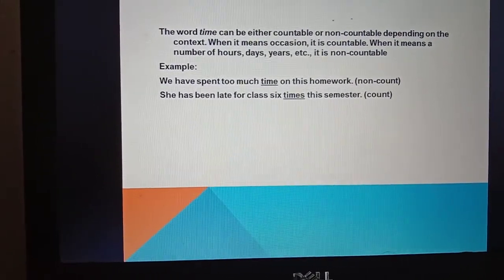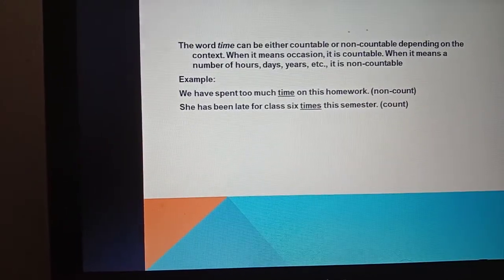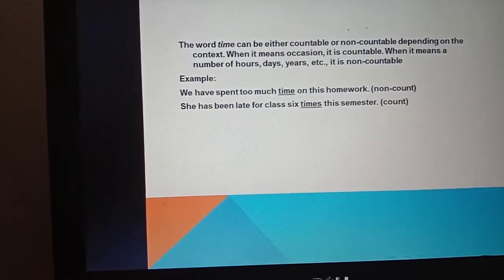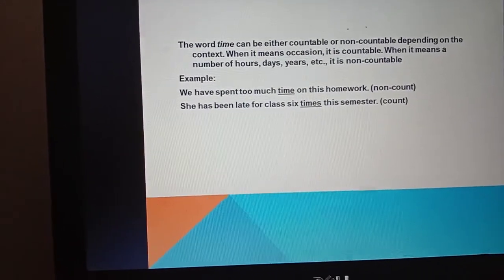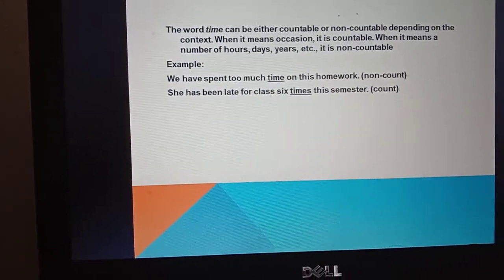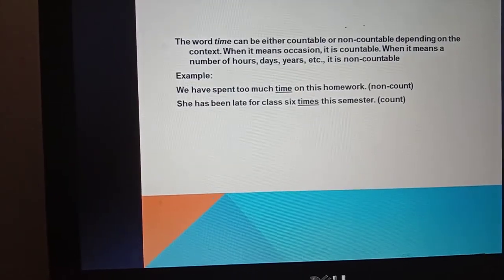For instance, we have spent too much time on this homework. In this case, time is considered as non-count. While she has been late for class six times this semester. In this case, times is considered as count.